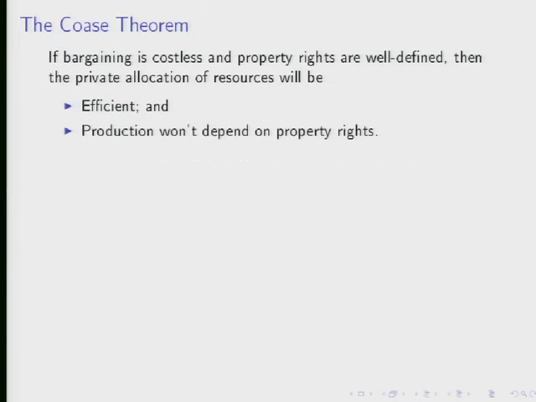Any thoughts? Yeah. It's defined who owns the bee operation and who owns the apple operation. In this case, it implies that the beekeeper has a property right to produce bees, and by acting strictly on her own, she can choose the level of BP like this and earn profits of pi P. So she has a property right to pi P in this case. But notice that this level of B that gets chosen now doesn't depend on pi P. So we got efficient levels of production, and it doesn't depend on the allocation of property rights.